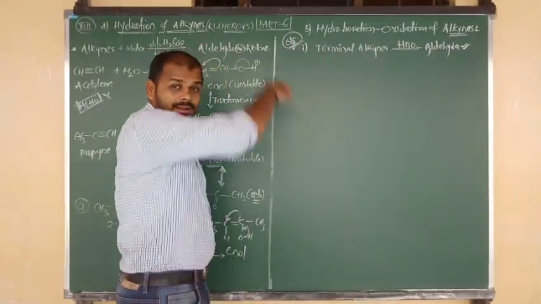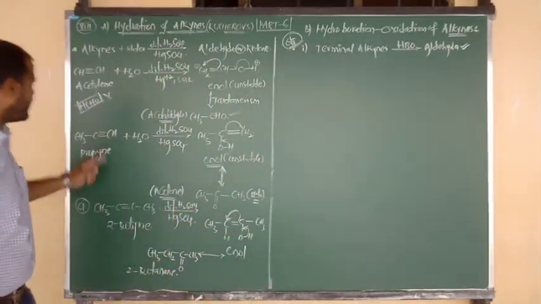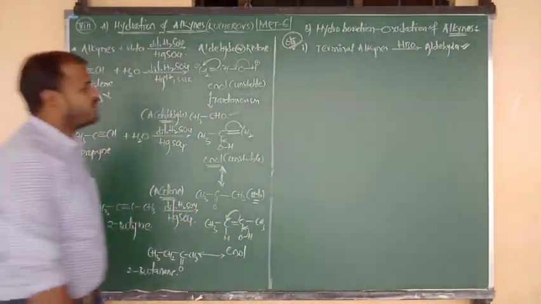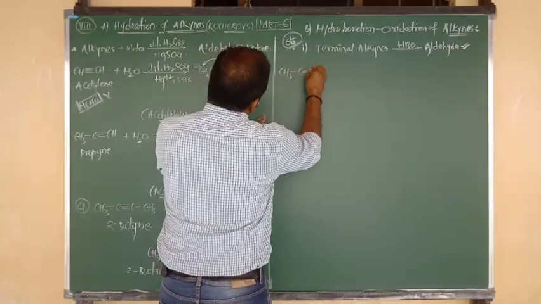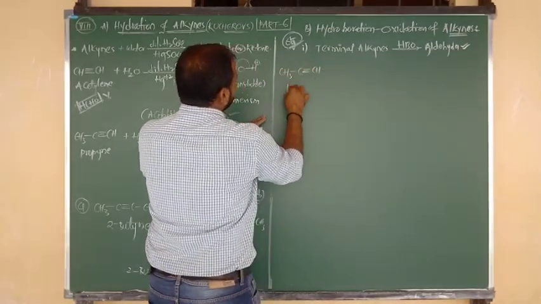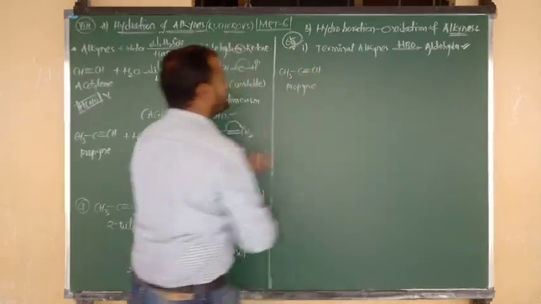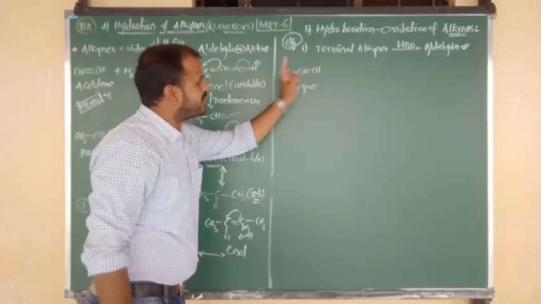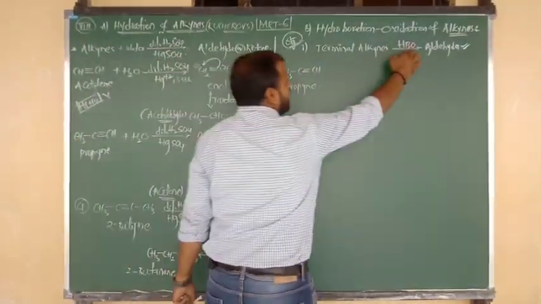Let me give you an example, you will get the clarity. Terminal alkyne, you can consider this one, propyne. I am going to take propyne: CH3 bonded to C triple bond CH. 3 carbons is prop, triple bond is yne, so we can say propyne. The last carbon contains the triple bond, so it is a terminal alkyne. So it undergoes the process HBO.